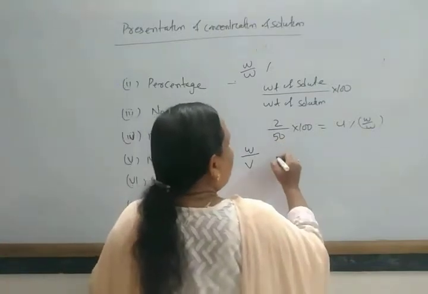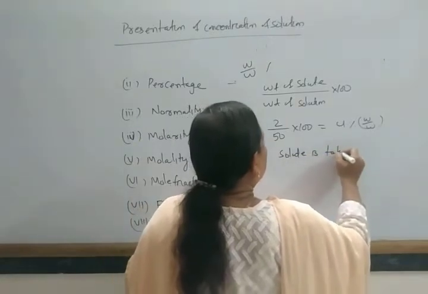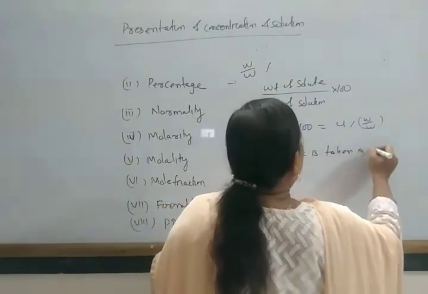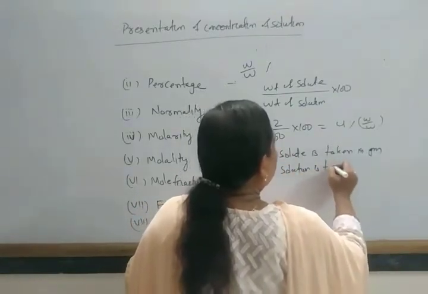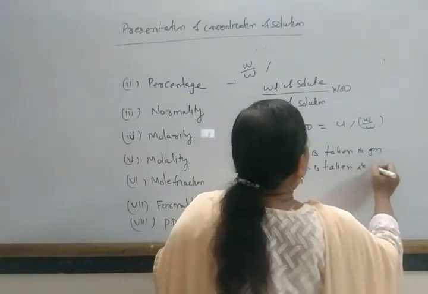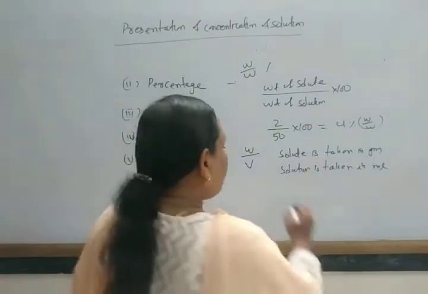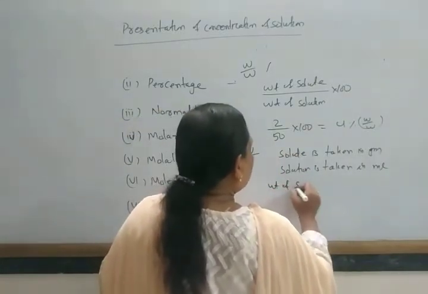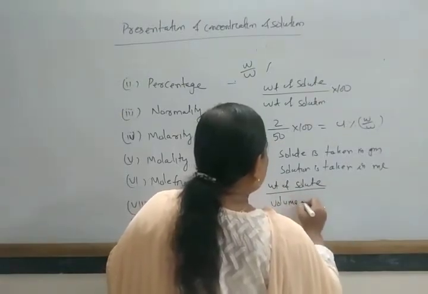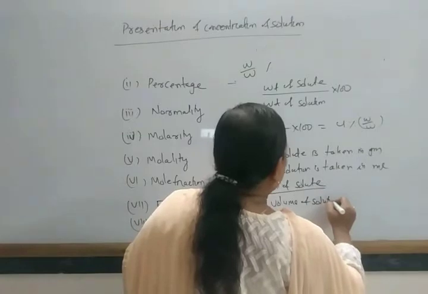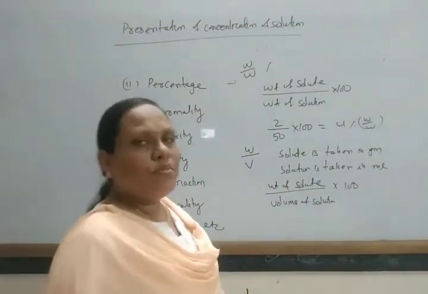So solute is taken in grams and solution is taken in ml. So how to calculate? It is weight of solute by volume of solution into 100. This gives you weight by volume percentage.